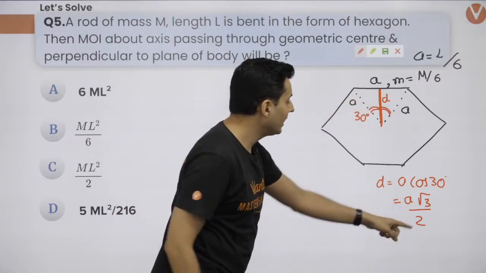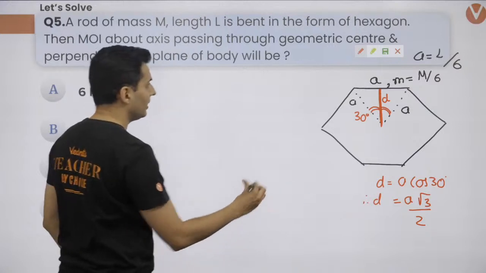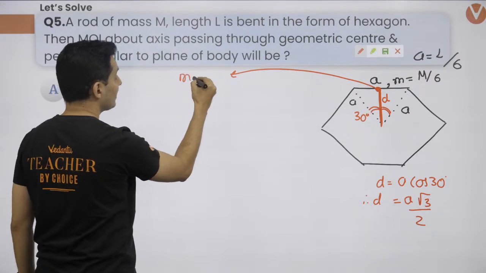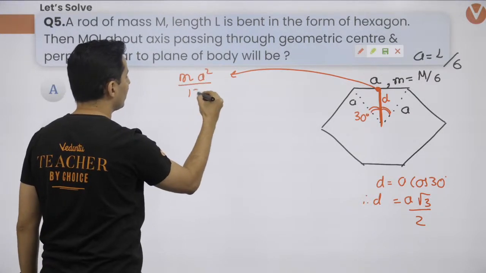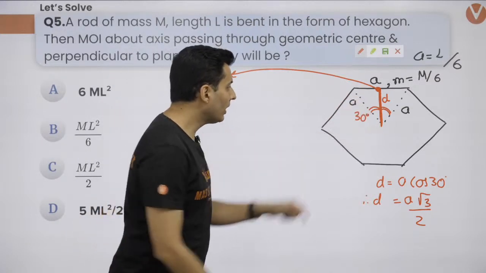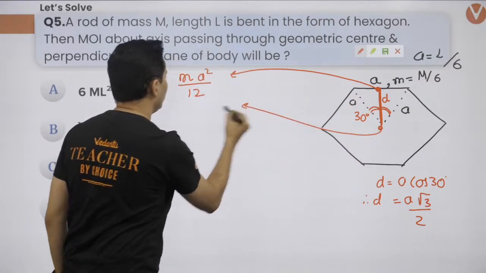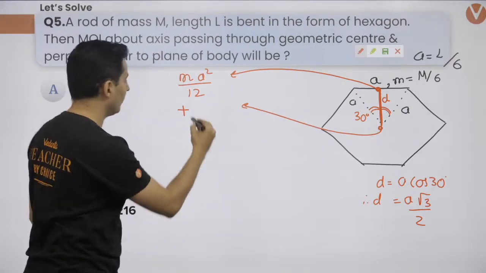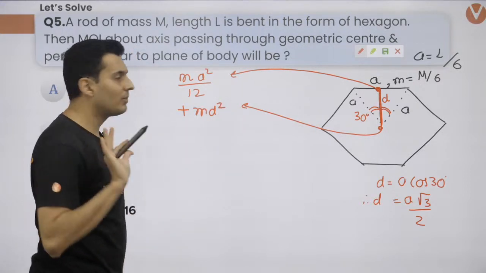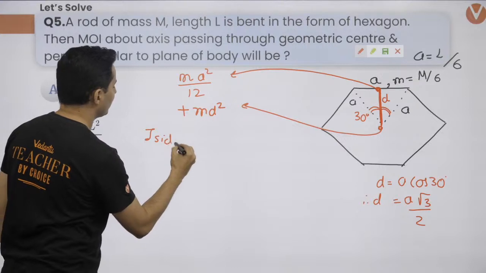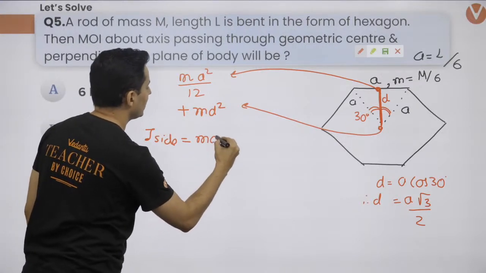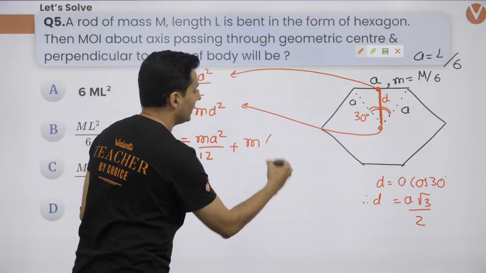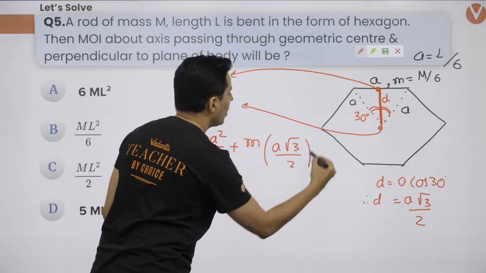All right, now once I get this distance D, that's it, my job is done. Think about this point, what is the moment of inertia about this point? It is small m into A square divided by 12. So what will the moment of inertia be about this point? It will be mA square by 12 plus parallel axis theorem, plus mD square. So the moment of inertia of that side is going to be mA square by 12 plus mD square. So that means m into A root 3 by 2 whole square.